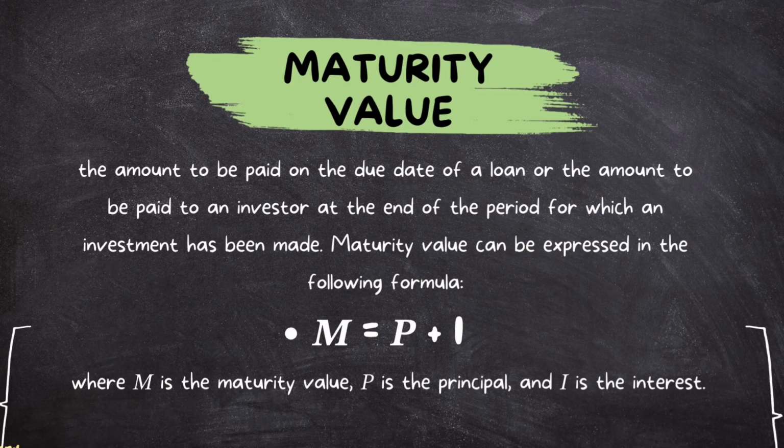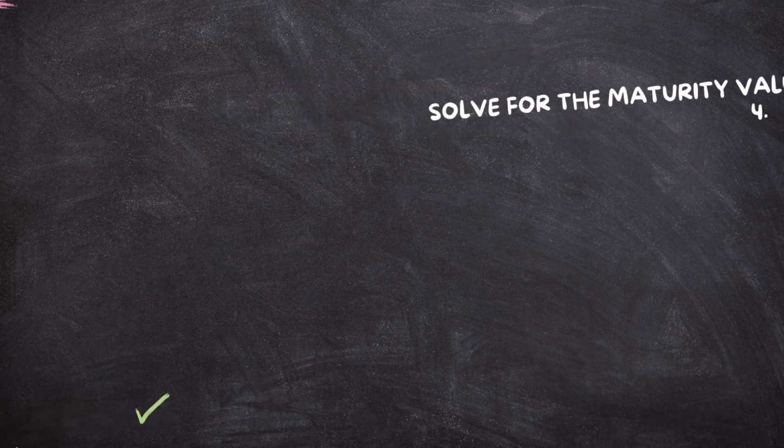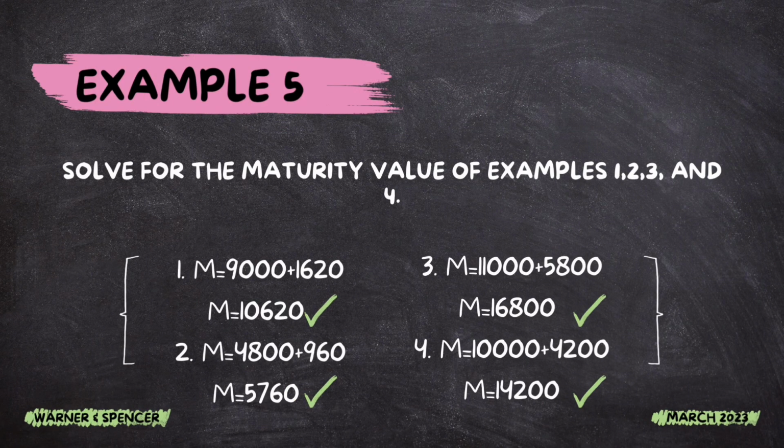Maturity value is the amount to be paid on the due date of a loan or the amount to be paid to an investor at the end of the period for which an investment has been made. Maturity value can be expressed in the following formula, where M is the maturity value, P is the principal, and I is the interest. Example number 5. So for the maturity value of examples number 1, 2, 3, and 4.